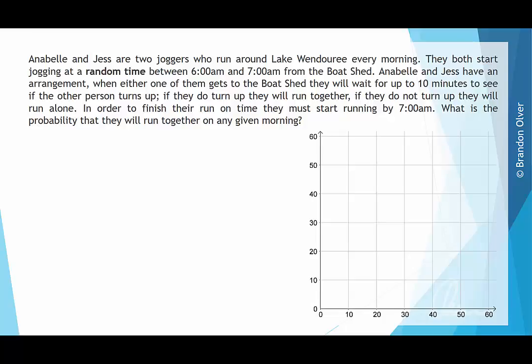Annabelle and Jess are two joggers who run around Lake Wendouree every morning. They both start jogging at a random time between 6 a.m. and 7 a.m. from the boat shed. Annabelle and Jess have an arrangement where, when either one of them gets to the boat shed, they will wait for up to 10 minutes to see if the other person turns up.